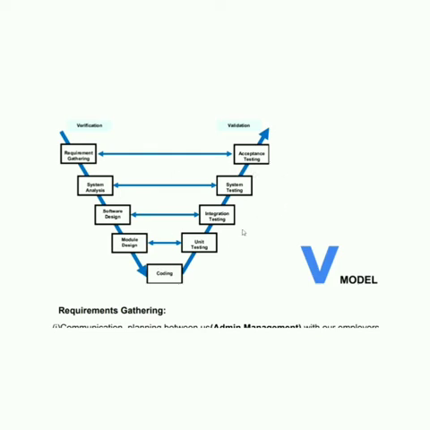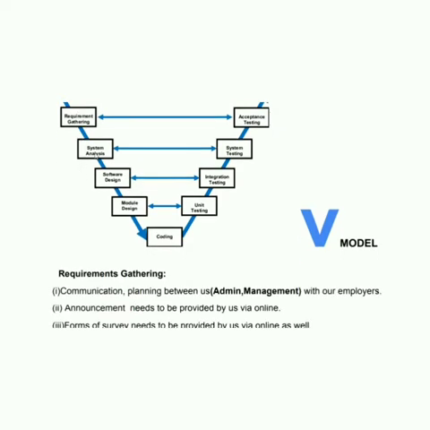Besides, it works in a sequential manner. So we can see verification, validation, a few steps, and testing as well. For the first step, requirement gathering. For the requirement gathering, we gathered the requirements about the communication, responses, forms, planning, etc. online. Secondly, we have system analysis. We have analyzed the system and checked how many people are sending us responses, etc.